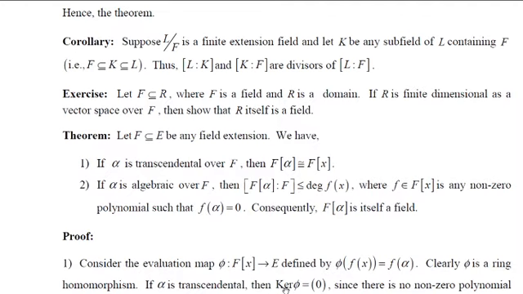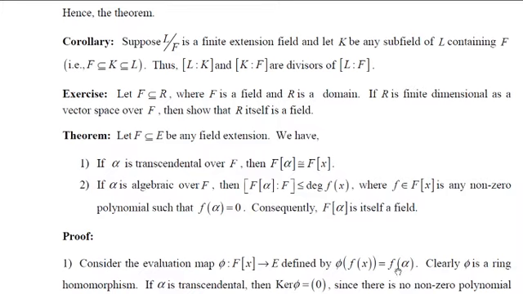What is the kernel of this mapping? Kernel phi is equal to the collection of all polynomials f(x) belonging to F[x] such that phi of f(x) must be equal to 0. But what is phi of f(x)? It is f of alpha.